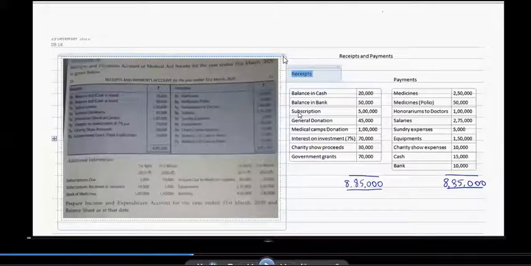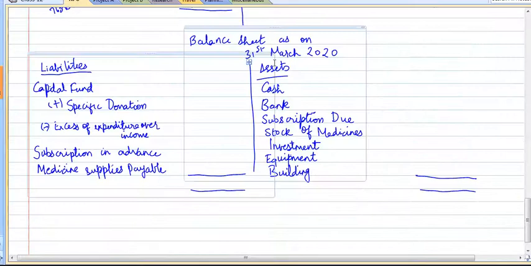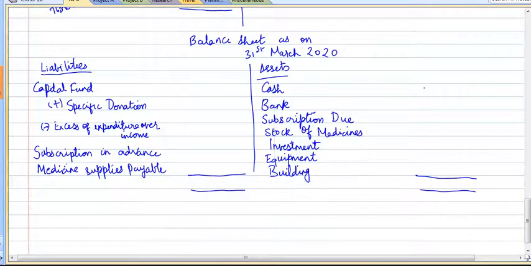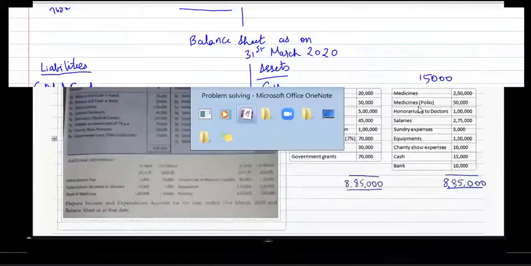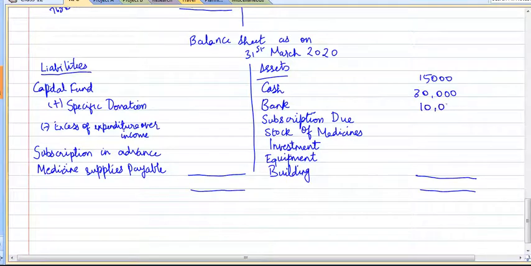The problem doesn't look very clear, but the cash balance is 15,000 and the bank balance is 30,000. Subscription due has a closing balance of 10,000. Sorry, the alignment has been a bit different. Okay, we will make it a bit clear.